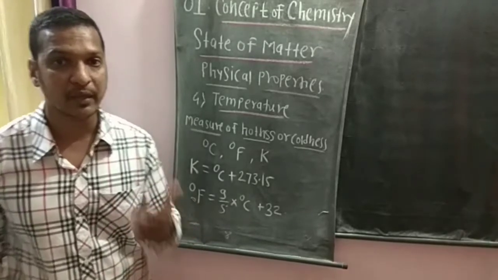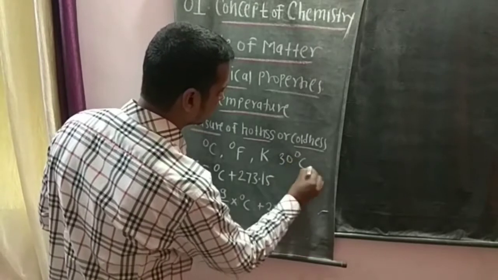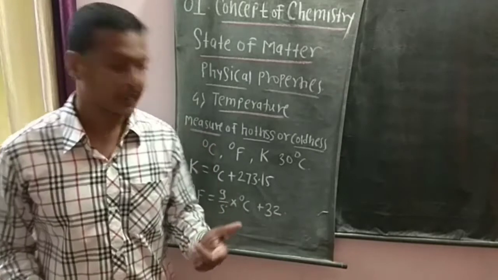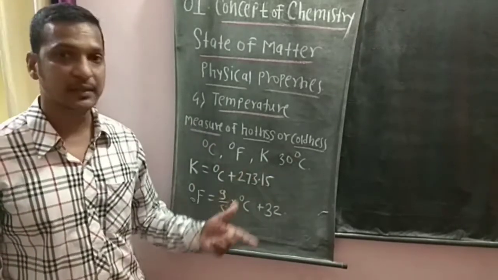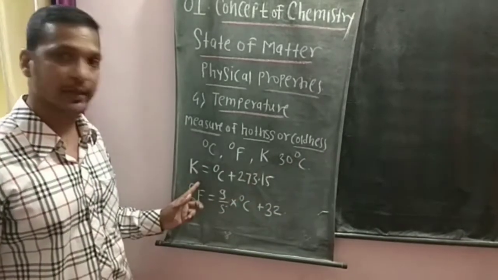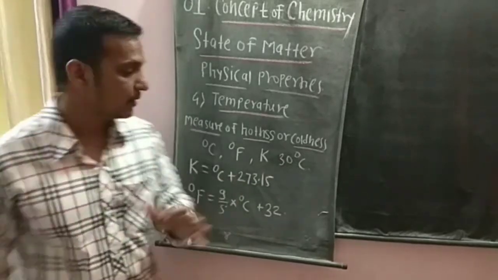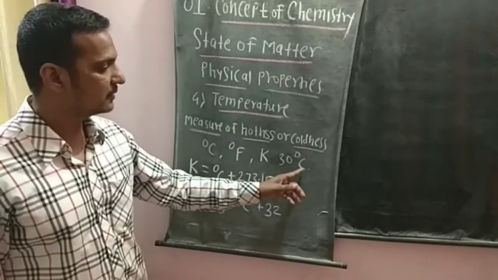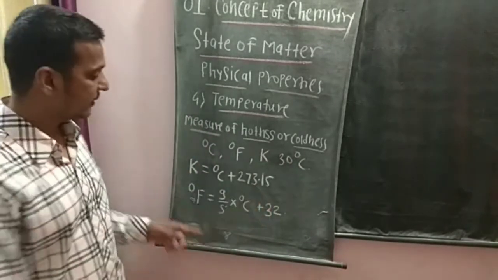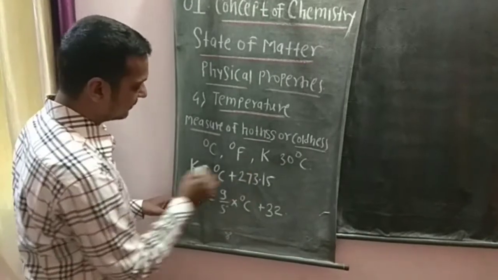Now suppose we have 30 degrees Celsius. Tell me, 30 degrees Celsius means how many Kelvin, or how many Fahrenheit? How will you convert degree Celsius to Kelvin? We use the first formula.